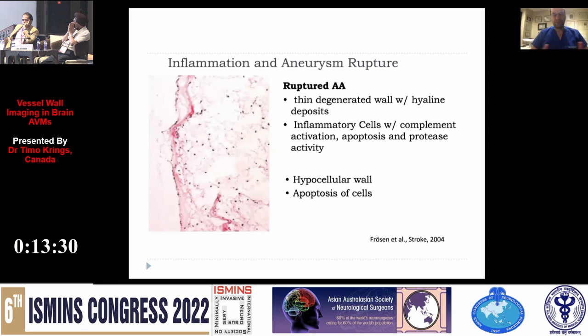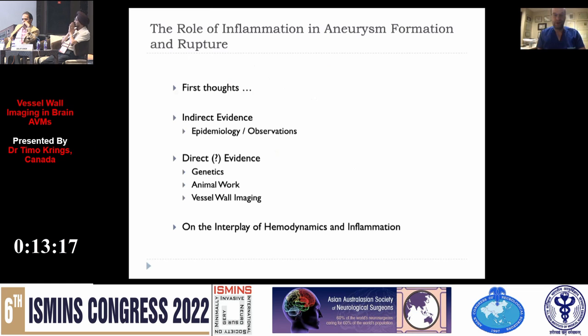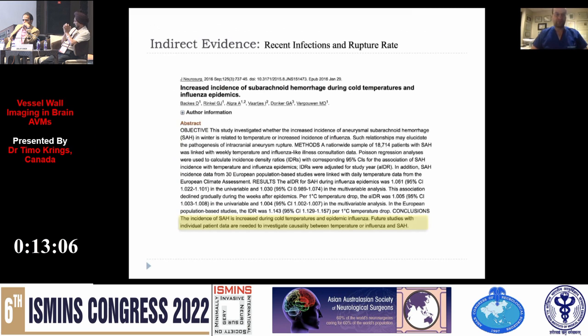Now, at this point in time, it was not clear whether these inflammatory changes were related to the subarachnoid hemorrhage, or whether the inflammatory changes preceded the subarachnoid hemorrhage. So further and indirect evidence was gathered that maybe there is indeed an interplay between inflammation and aneurysm rupture.